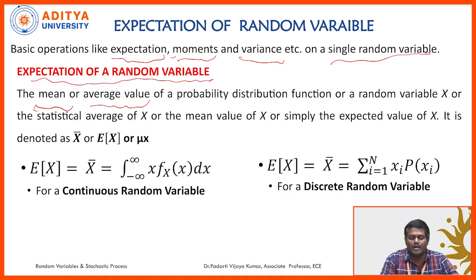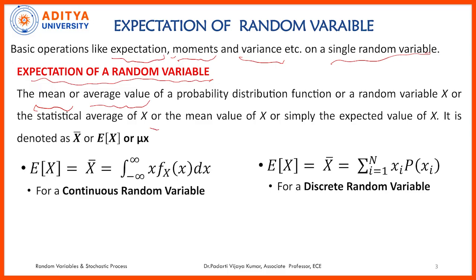So the mean or average value of the probability distribution function of a random variable x, or statistical average of a random variable x, is generally denoted as x bar, E of x, mu x. So we can denote with any of these three symbols. If it is a continuous random variable category, the expectation of x can be computed as integration from minus infinity to infinity of x into f x of x dx.